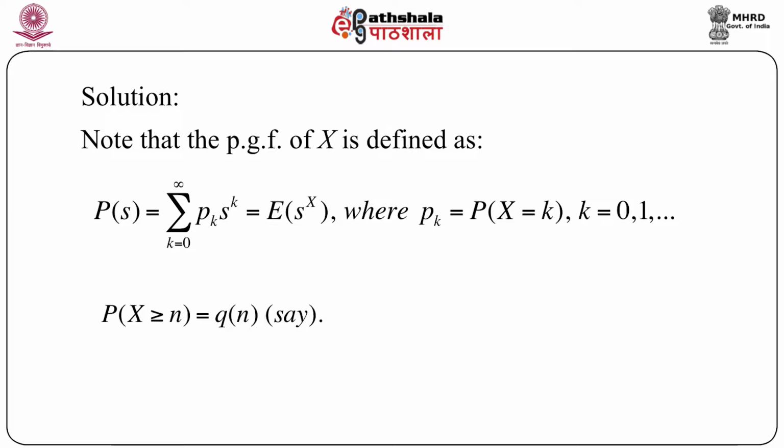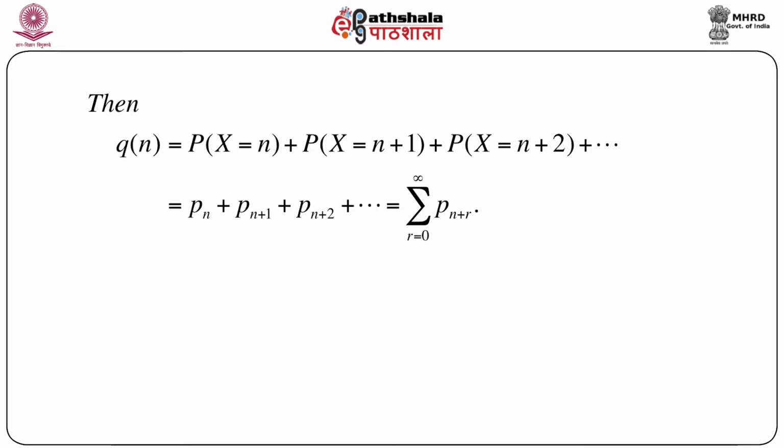Now we have to derive the probability generating function of the expression for the probability that capital X is greater than or equal to n. Let's call it q_n, because as I mentioned, this must be a function of n. So how do we define the generating function corresponding to q_n? First, note the meaning of q_n in terms of simple probabilities based on X. So q_n is the probability that X is greater than or equal to n, meaning the probability X equals n plus the probability X equals n plus 1 plus the probability X equals n plus 2 and so on.